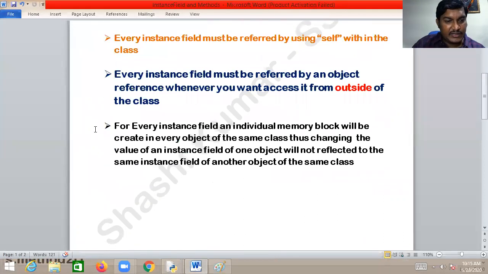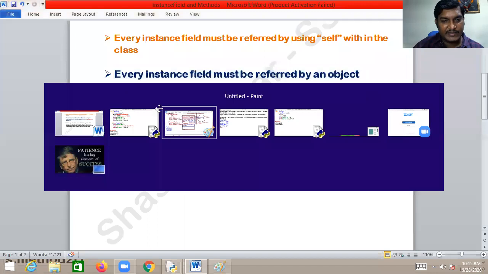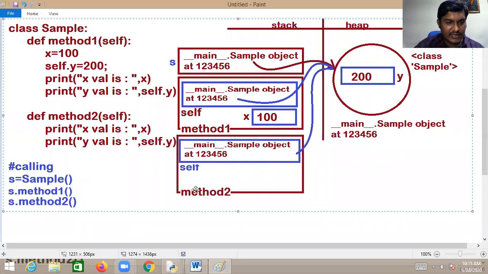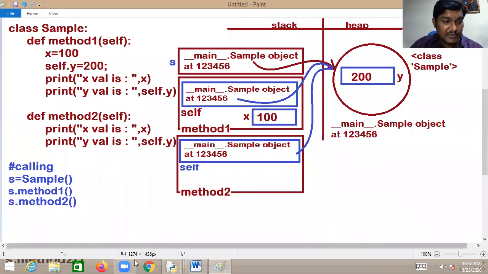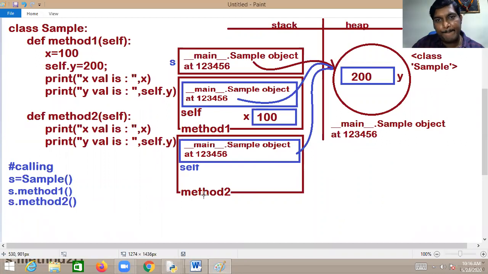What is the last point? Every instance field must be referred by an object reference whenever you want to access it from outside of the class. If you want to use this y from outside the class, what do you have to do? It should be accessed by using the object reference. Lots of important points are there to focus on. You need to print this blueprint in your brain, so you'll get more clarity.